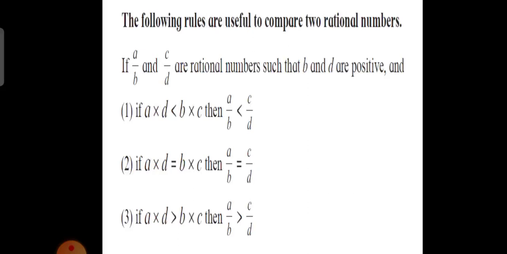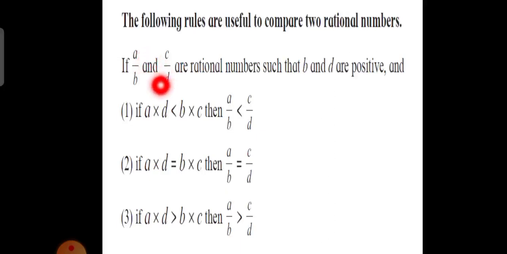So here also some rules are there for the comparison of these two rational numbers. Suppose a upon b and c upon d are rational numbers, where b and d are positive, and we have to find out which ratio is greater. So here you will cross multiply, you will take the product of a and d.